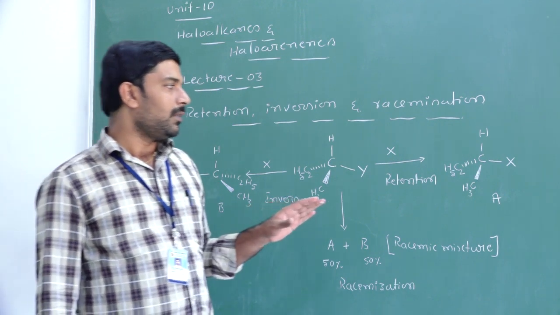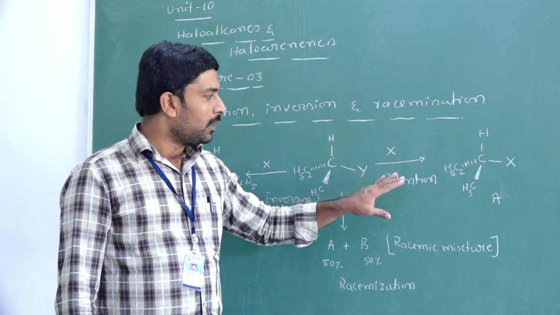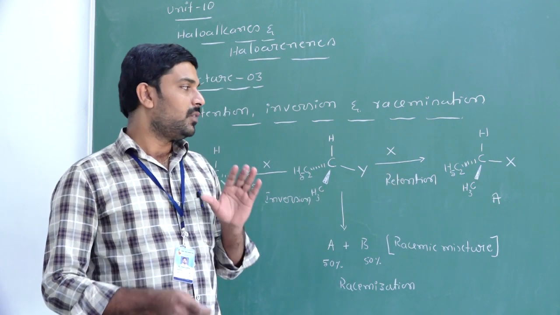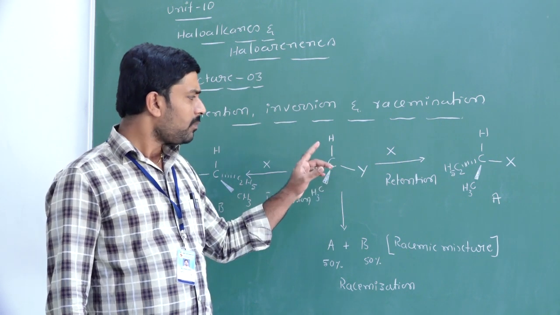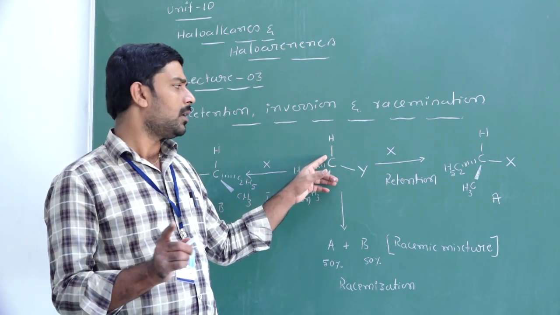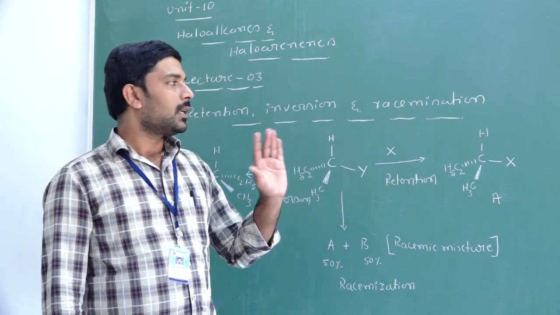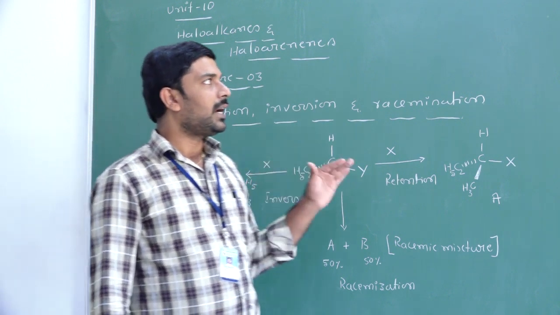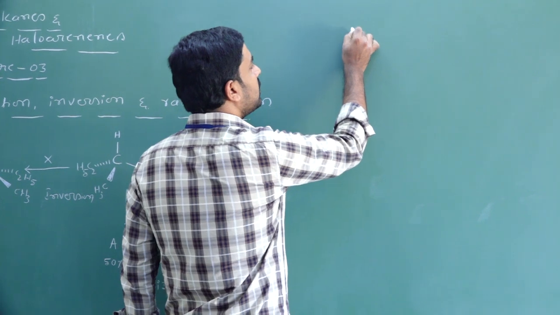In a given nucleophilic substitution reaction, for this retention process, if there is no bond broken at the chiral center or at the chiral carbon, then the configuration will not change. That can be explained by taking a simple example. So just consider this example.